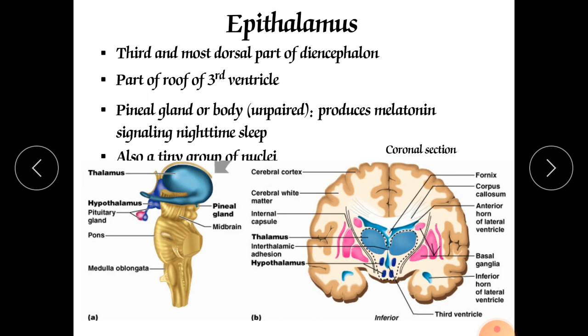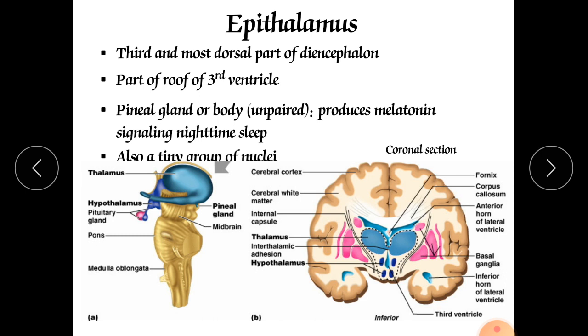The habenular nuclei are responsible for identification and signaling, and our approach towards that smell is responsible for the development of love, meaning we have a pleasurable sensation for several colognes, deos or smells. Some smells we don't like, we just hate some smells, and that can be developed due to the habenular nuclei which are available in the epithalamus.